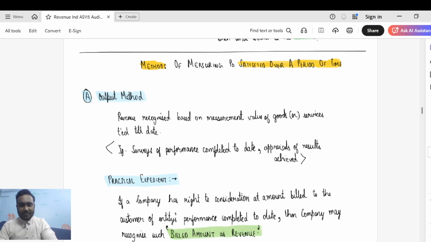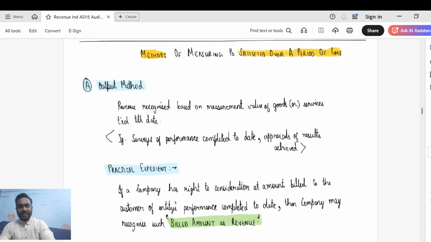In your audit services, it would be an input method that would be used and not an output method. And there is a practical expedient which they have stated in relation to output method, guys. What is this? Let us say I have a right to bill rupees 100 to the client today as a construction contractor, and I can recognize 100 of revenue today itself. But what they are saying is this shortcut, basically practical expedient means a shortcut, as you are aware. So this shortcut has to be applied to all contracts.